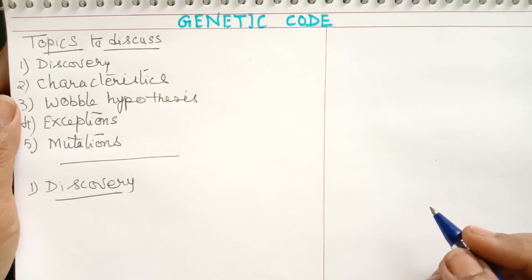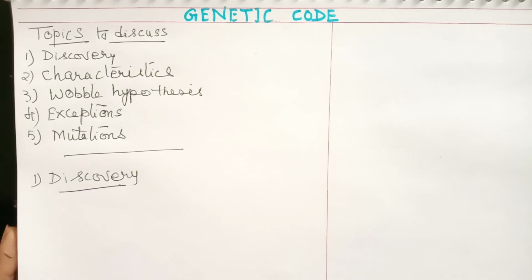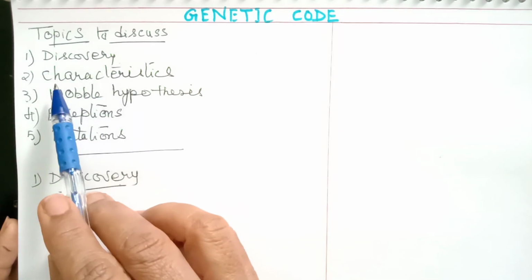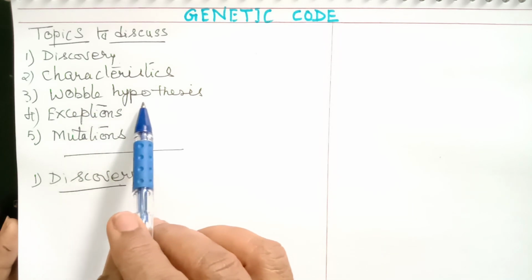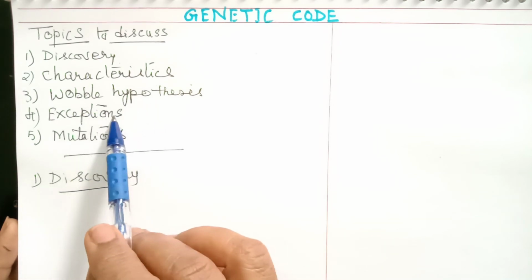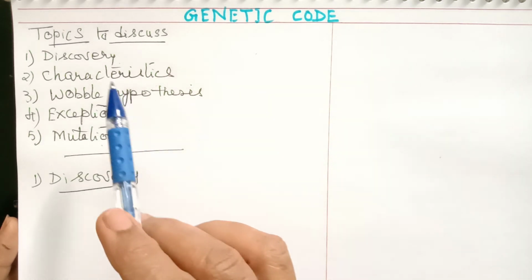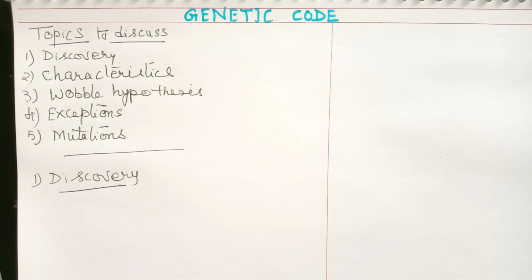So let us understand this topic in these 5 different subheadings which I have made. First, discovery, and then characteristics of the genetic code, Wobble hypothesis, exceptions and mutations in the genetic code. So in these different subheadings we are going to discuss the genetic code. First let us start with how the genetic code was discovered.